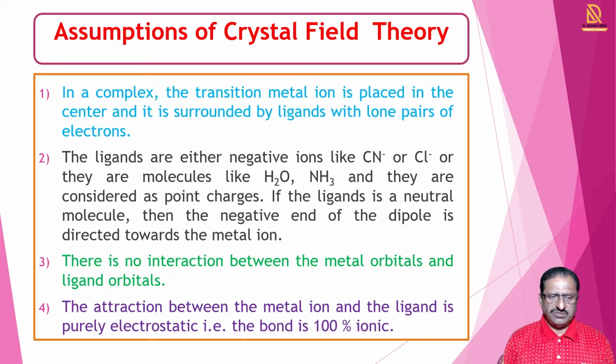The third assumption: there is no interaction between the metal orbitals and ligand orbitals. Between metal and ligand there is no orbital interaction. Metal and ligand are attracted towards each other only by electrostatic force of attraction, and that is the important thing in this theory. The attraction between the metal ion and the ligand is purely electrostatic, meaning the bond is 100% ionic, and any characteristic of covalent bonding is not explained by crystal field theory.